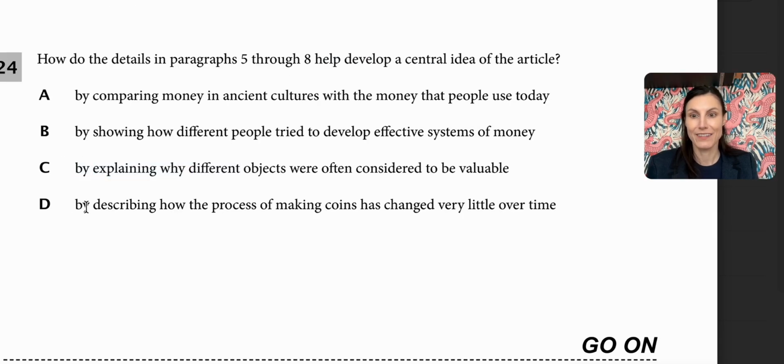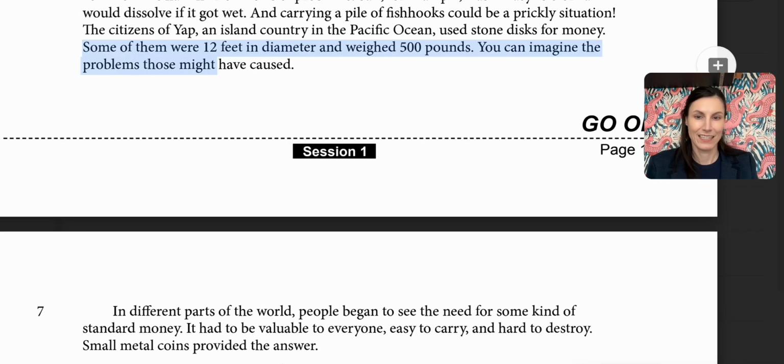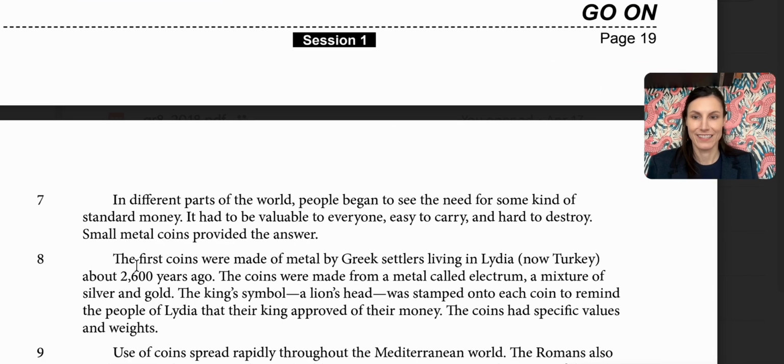By describing how the process of making coins has changed very little over time. Definitely doesn't say anything about that. It just says how the first coins. In fact, I would almost say melting a mixture of metals is really how coins are still made today. So it can't be D.